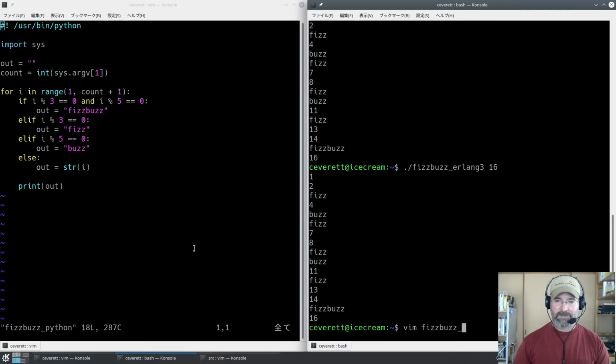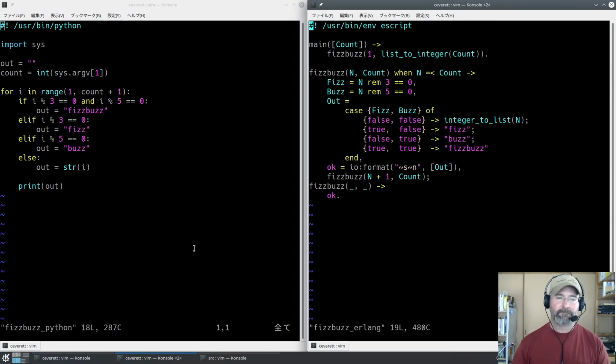You'll notice these programs are almost identical in size. The Erlang one's 19 lines. We could eliminate a bunch of them if we really wanted to, but the source code is for humans. The byte code and binary code is for computers. So, it's okay to keep things a little bit verbose, especially if it makes it more readable.